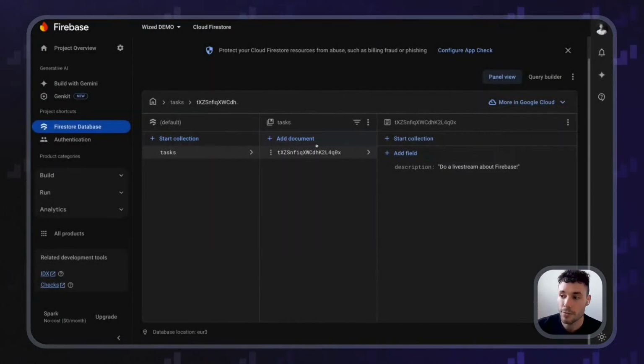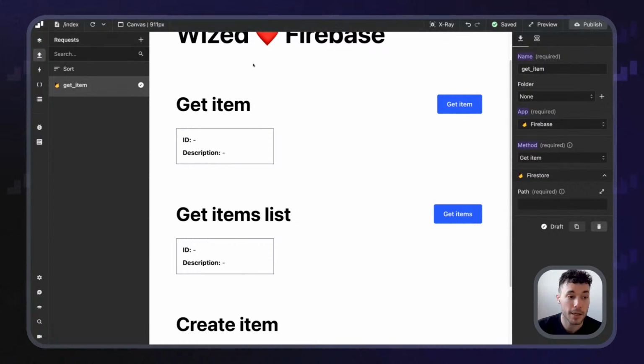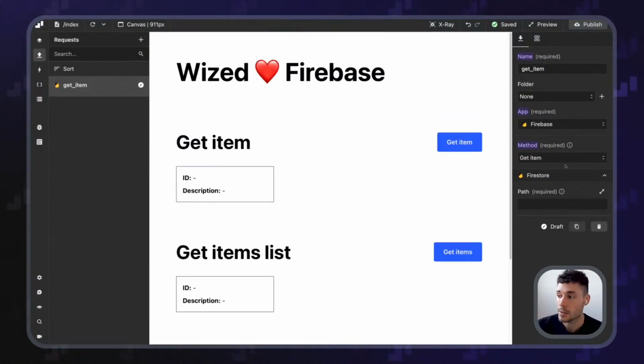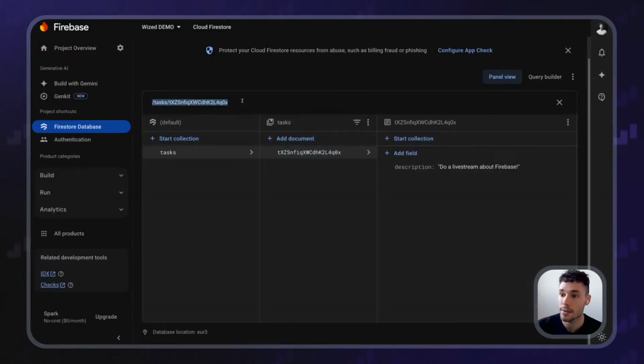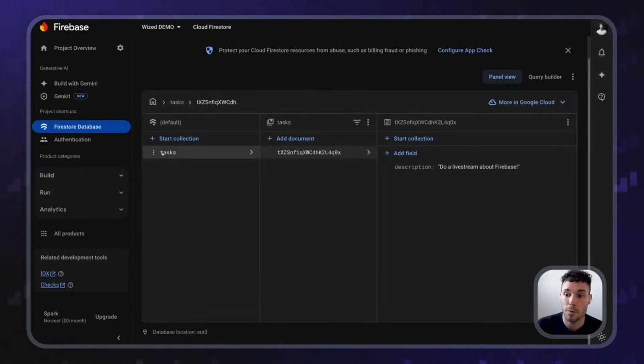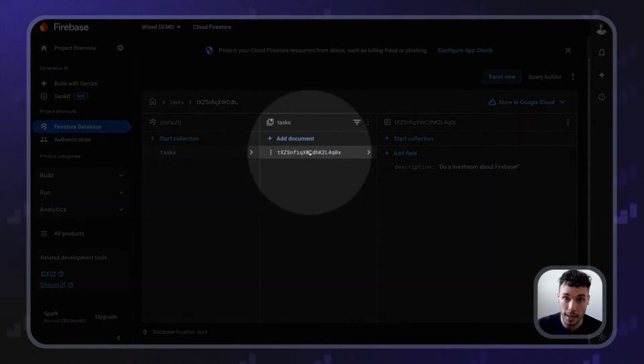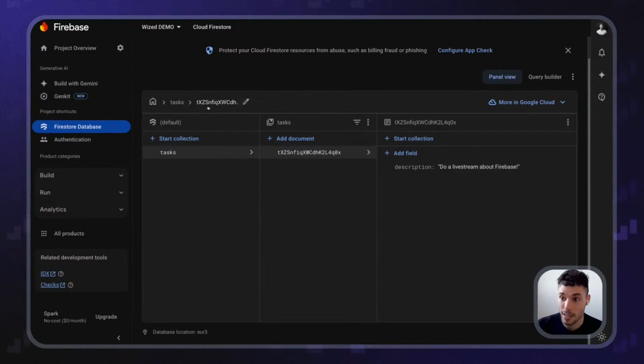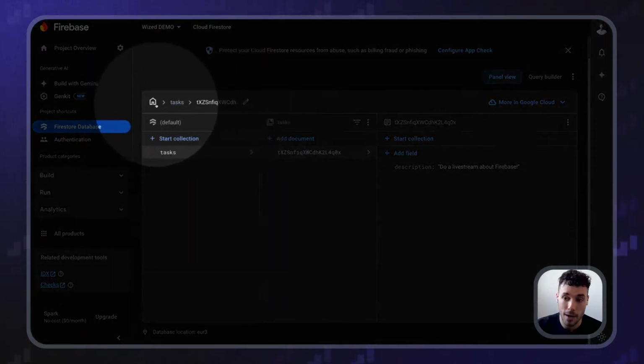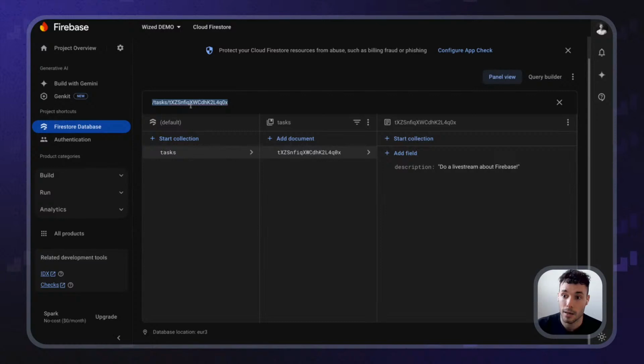So how do we retrieve this data to display it here in Wized? We want to define a path that points to this specific document. The path is kind of like a URL if you were visiting a website. Imagine that this was a website. The website would be in the tasks folder, and then inside the tasks folder, I would have my document ID. It's the same exact thing. And actually, if I check the path that I have in Firebase, I can see this. Look at this. This is the path that we want.